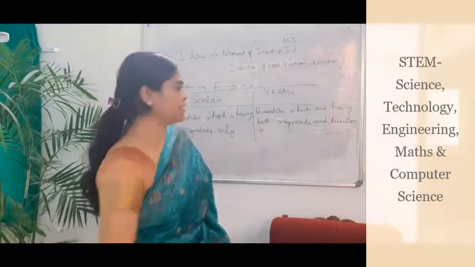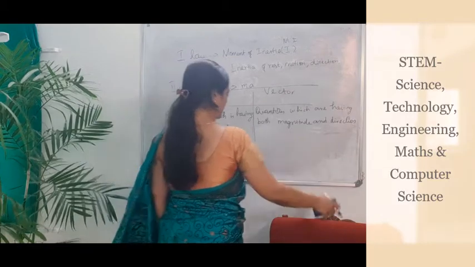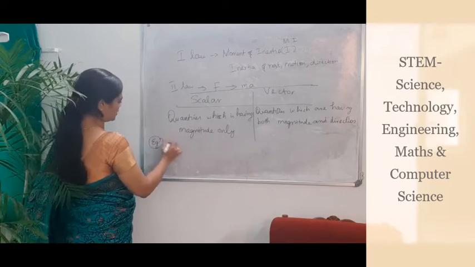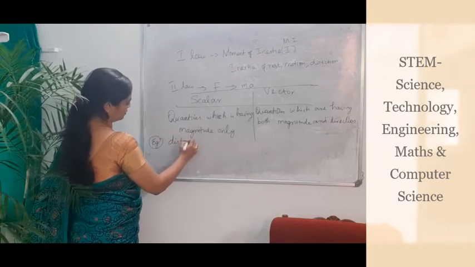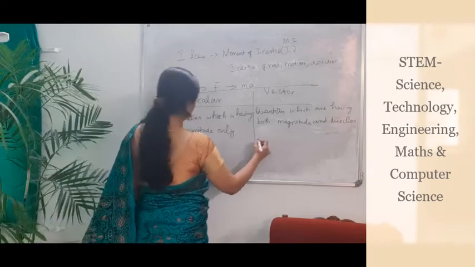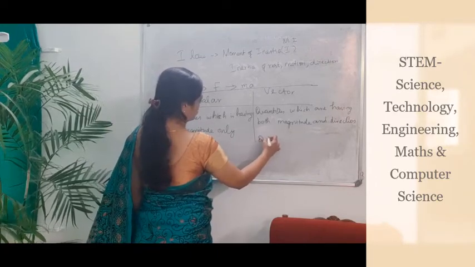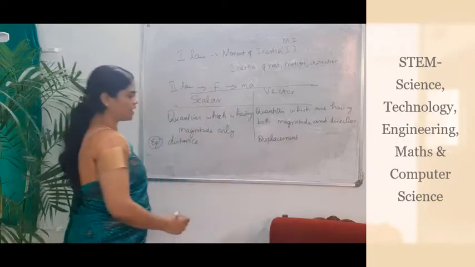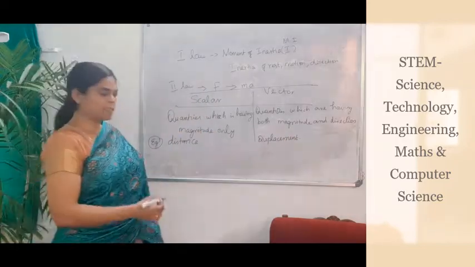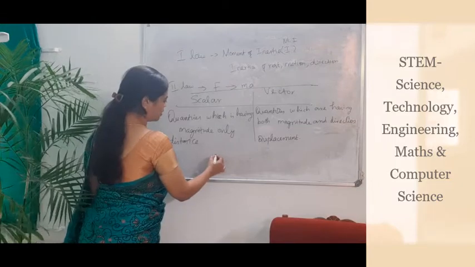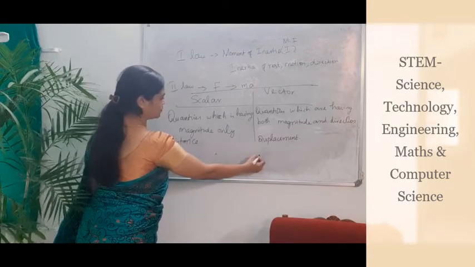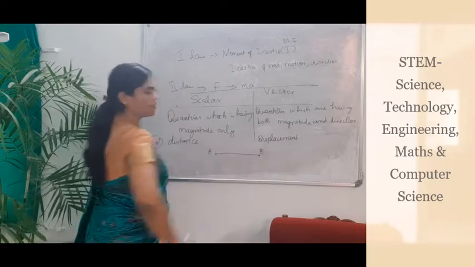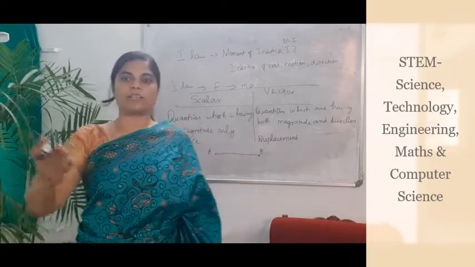Okay, so how can we differentiate these two? What is vector, what is scalar? So for example, distance is a scalar, displacement is a vector. Now what is the difference between distance and displacement? Okay. So what is distance? Suppose a particle moves from one place to another place, say for example, A to B or Coimbatore to Chennai.